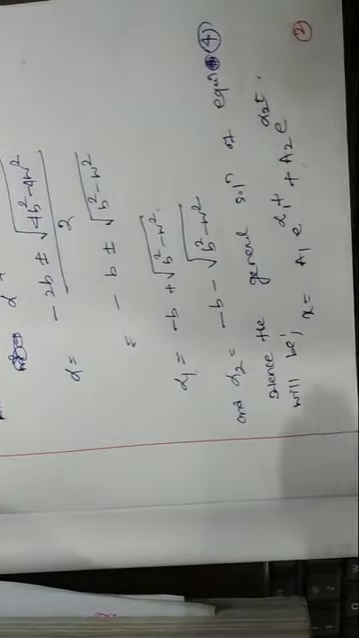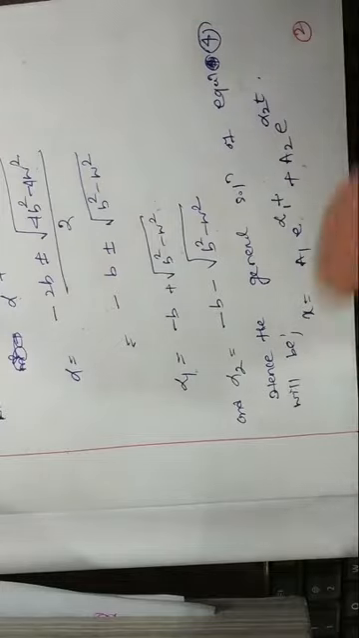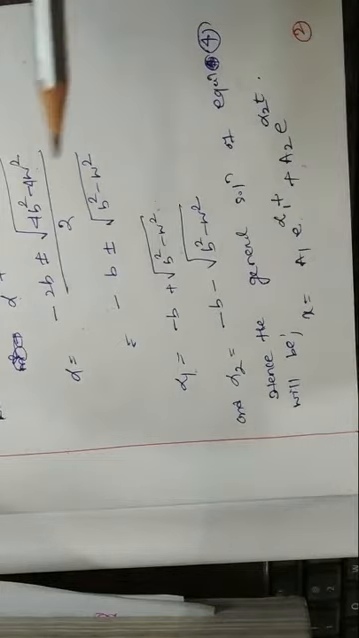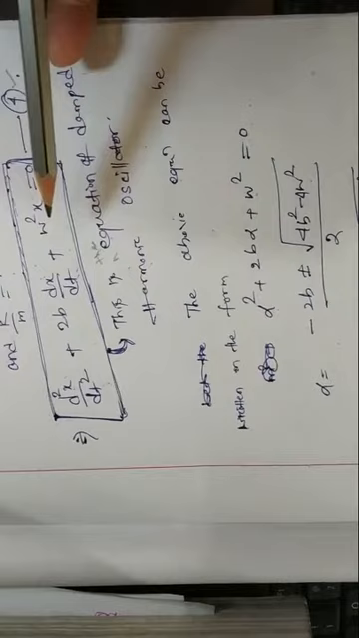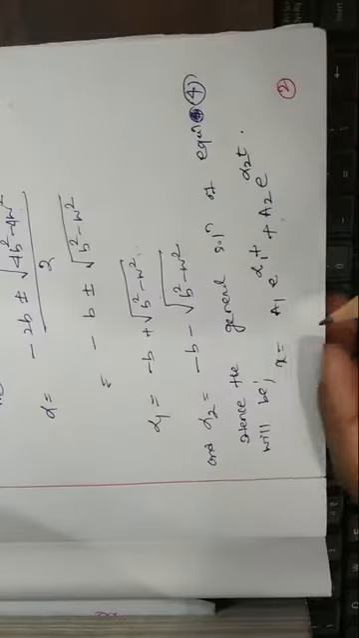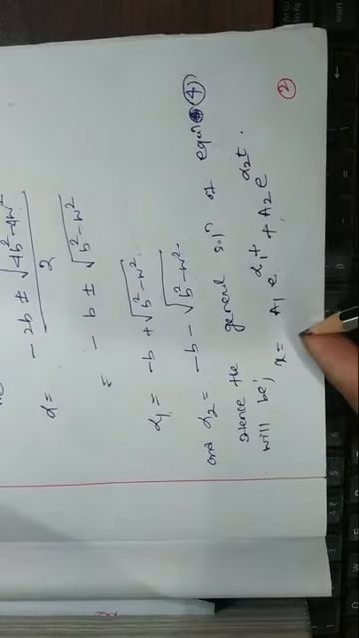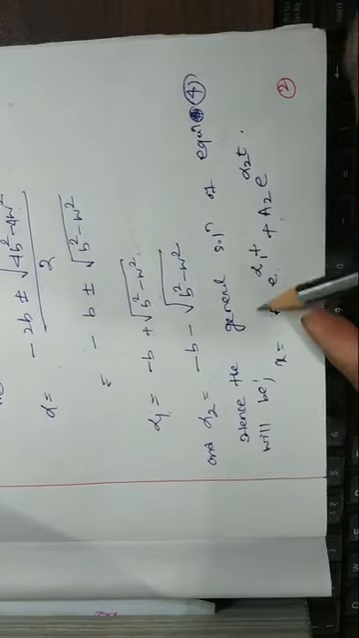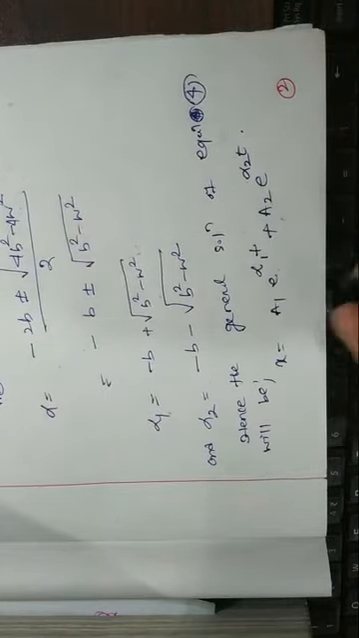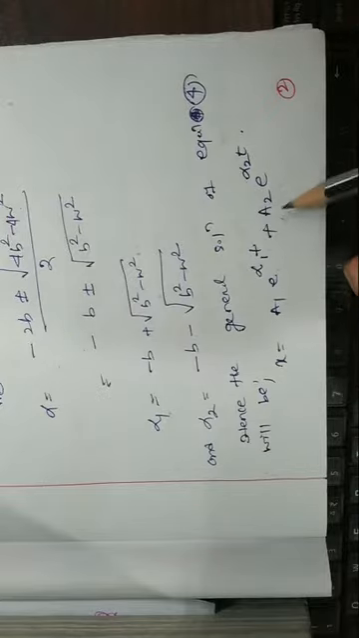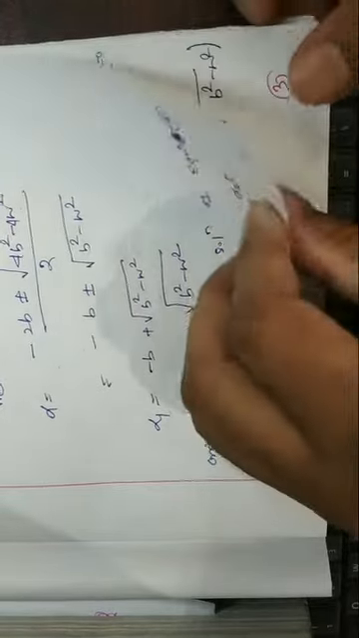In mathematics, it is very well known that the solution of a differential equation of this type will be given by its two roots. We have to find the two roots, then the general solution will be a1, some constant. You can write here c, you can write here d, no problem. A1 e to the power alpha 1 t plus a2 e to the power alpha 2 t. So by putting alpha 1 and alpha 2, we found this expression.